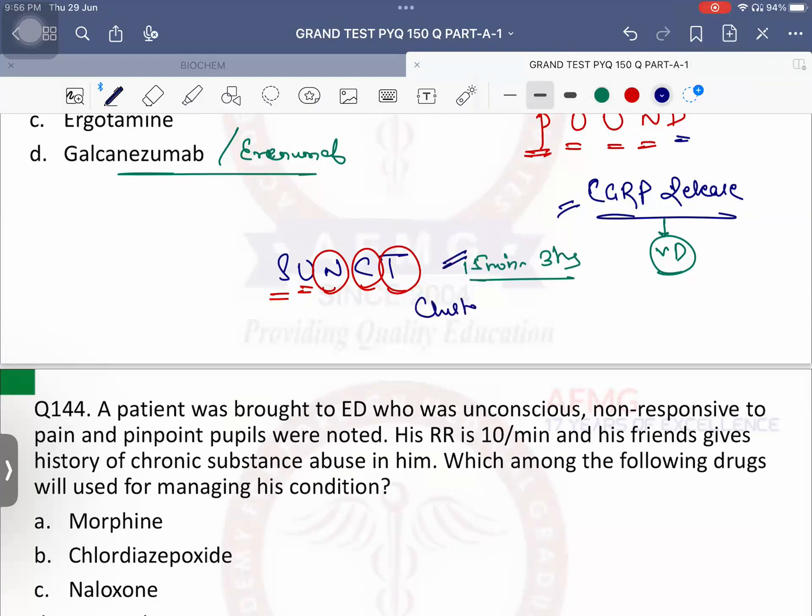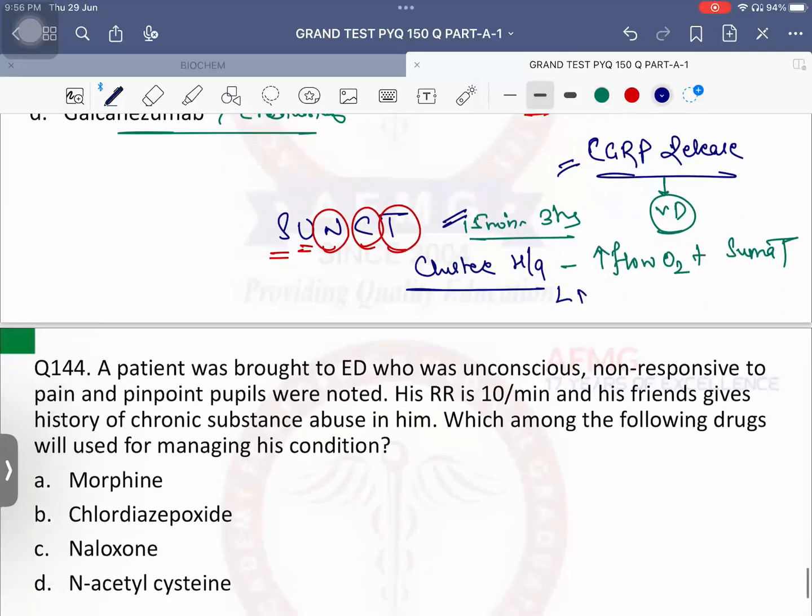It is a case of cluster headache. What is the drug of choice for cluster headache? Very good. First is high flow oxygen along with sumatriptan. What is the drug of choice for prophylaxis? Calcium channel blocker known as verapamil.